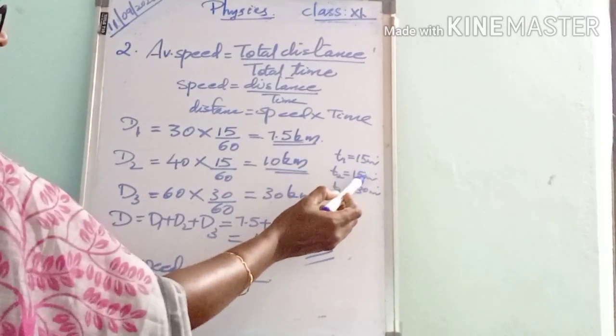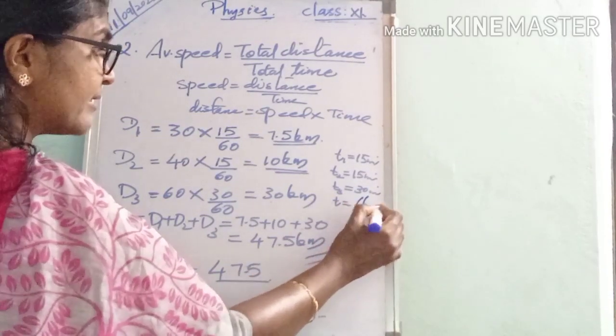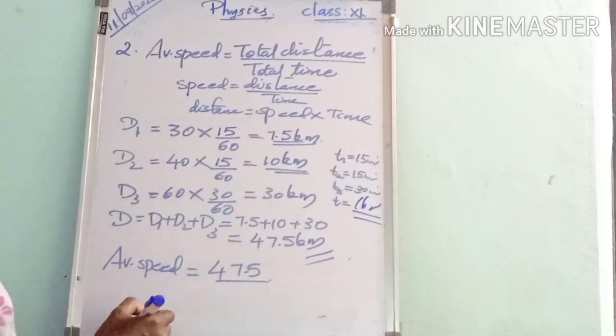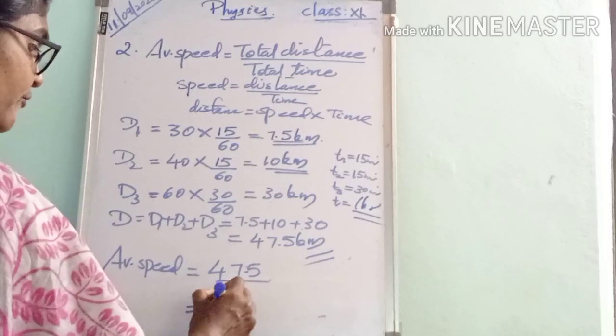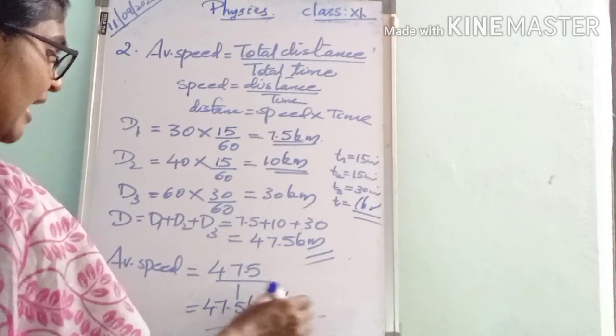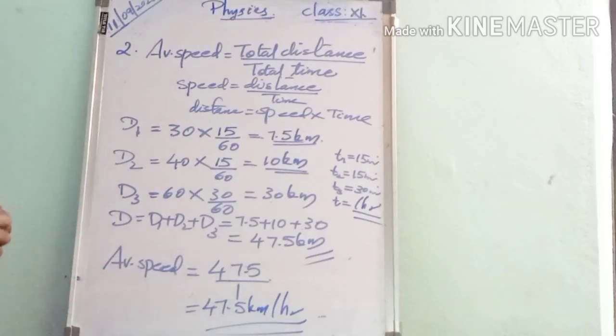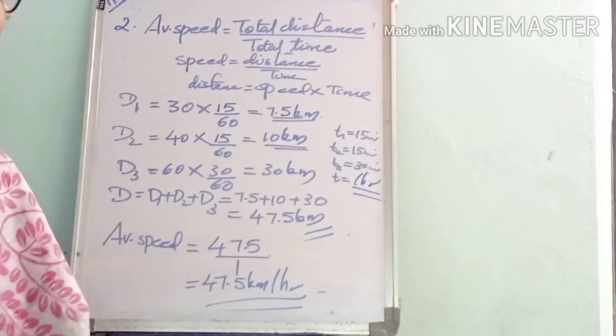15 minutes plus 15 minutes plus 30 minutes is 60 minutes, which corresponds to 1 hour. 60 minutes equal to what? 1 hour. So it is divided by 1, and again we get 47.5 kilometer per hour. This is the average speed of the train. Okay, 47.5 kilometer per hour is the average speed of the train.